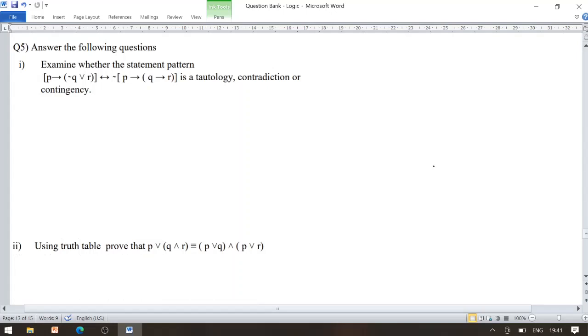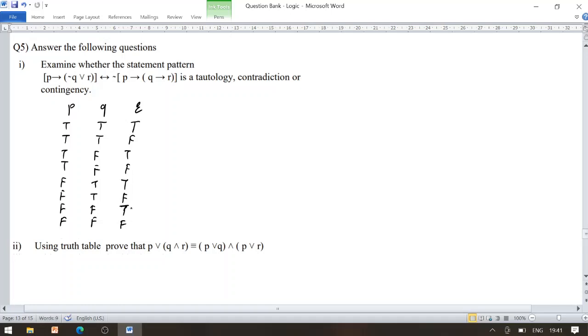There are three statements P, Q, R, which means we have 8 entries under P, Q and R. The entries under P are T, T, T, T, F, F, F, F. The entries under Q are T, T, F, F, T, T, F, F, while T, F, T, F, T, F, T, F are the entries under R.